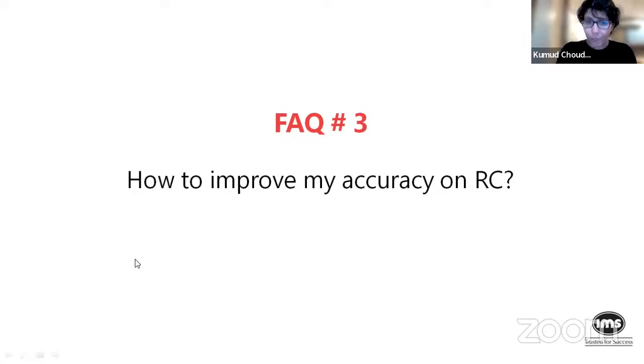So you will still have to read the passage. You will still have to go to the question. In order to answer questions, you might still have to come back to the text. A lot of students say, I try to remember stuff, but when I have to eliminate options, I find that I have to reread parts of the passage. There's really nothing wrong with that, as long as you're not rereading the entire passage.